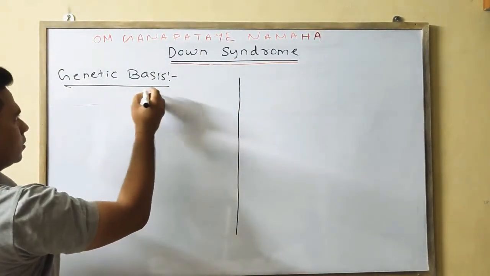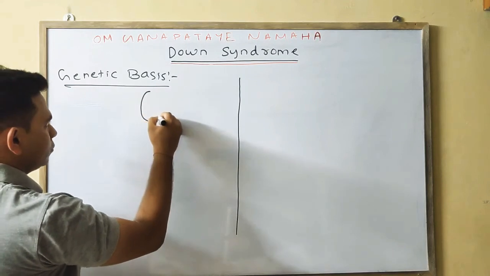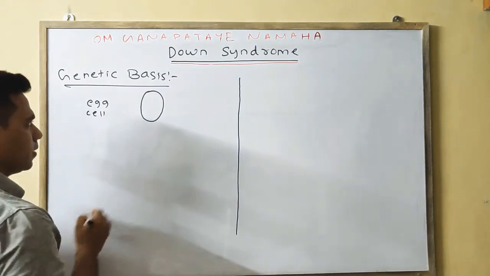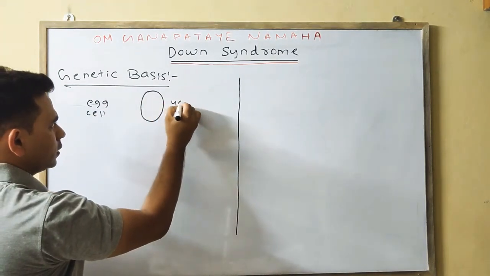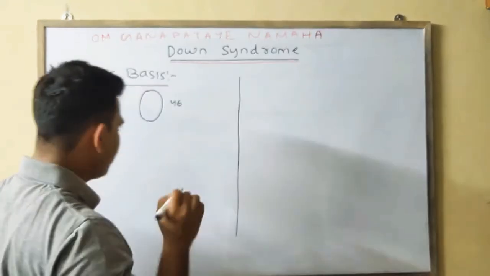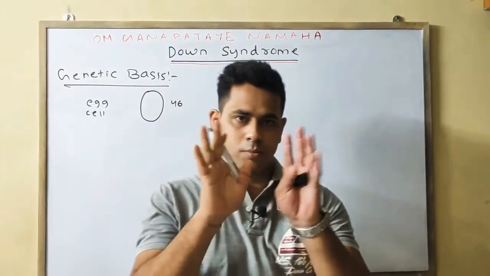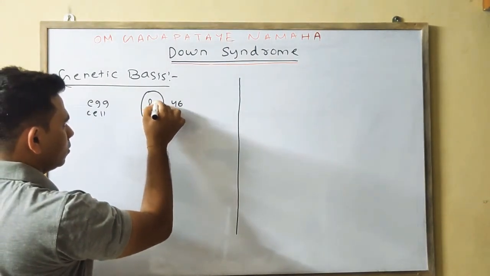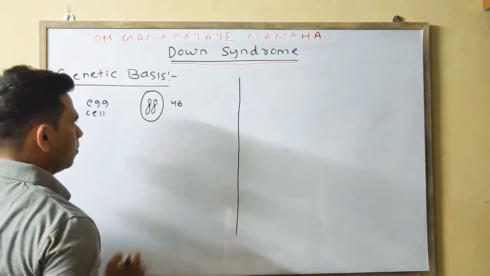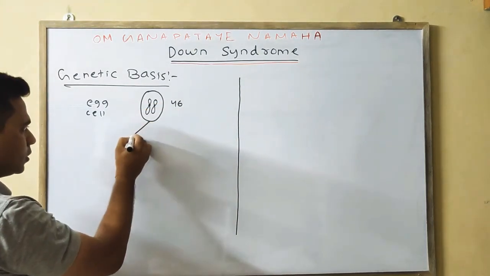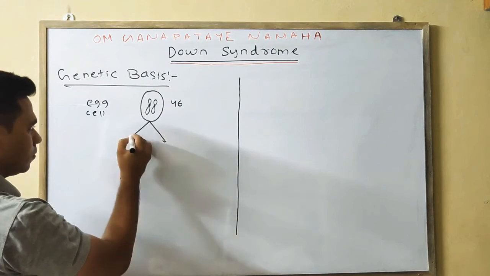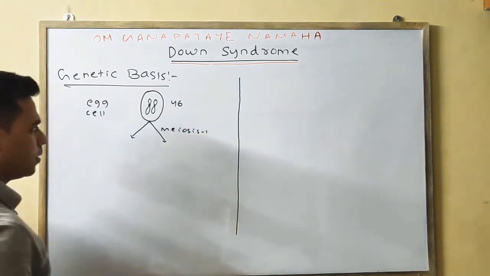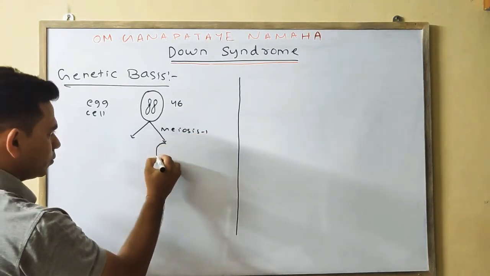Suppose this one is your egg cell, having 46 chromosomes. We'll consider only chromosome number 21. Suppose this one is your chromosome number 21. Meiosis 1 will occur, by which two daughter cells will form.